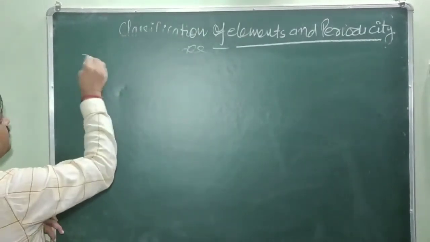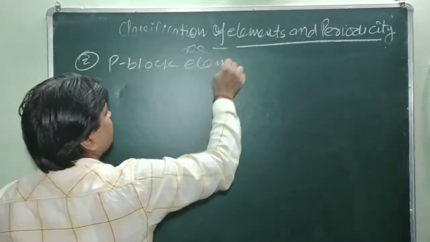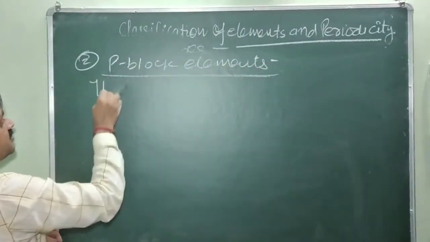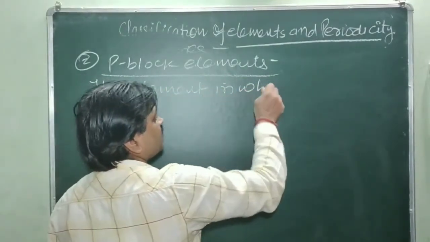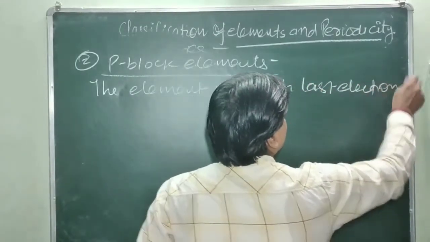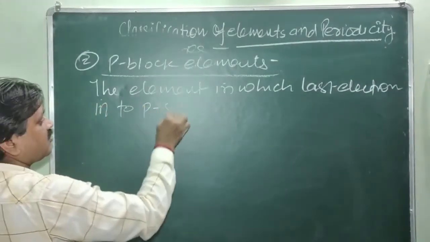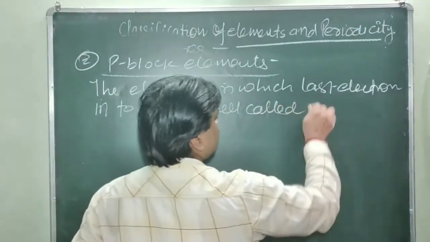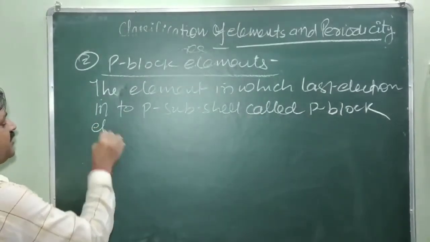Next, p block elements on the basis of electronic configuration. The elements in which the last electron enters the p subshell are called p block elements.